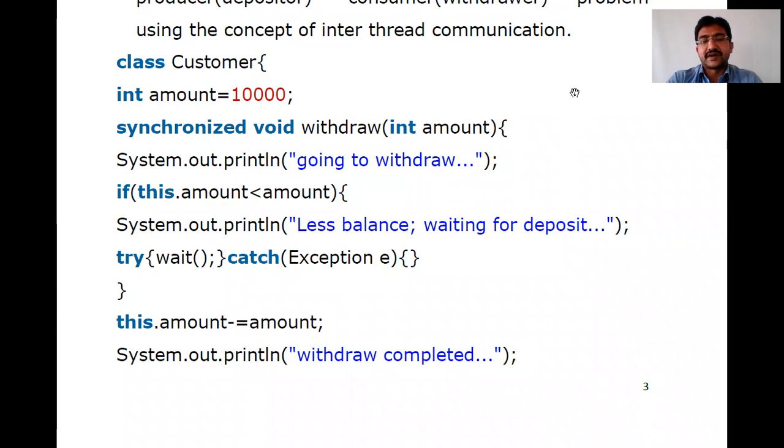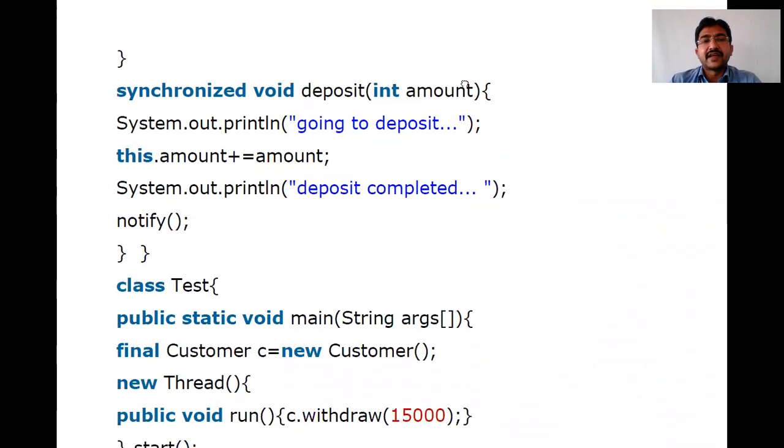Now coming to the next part, here I am taking one more method, a synchronized method deposit, in the same class Customer. It displays a message when somebody calls this deposit method, saying going to deposit. As per this program the current amount is 10k, and say I am depositing 5,000.